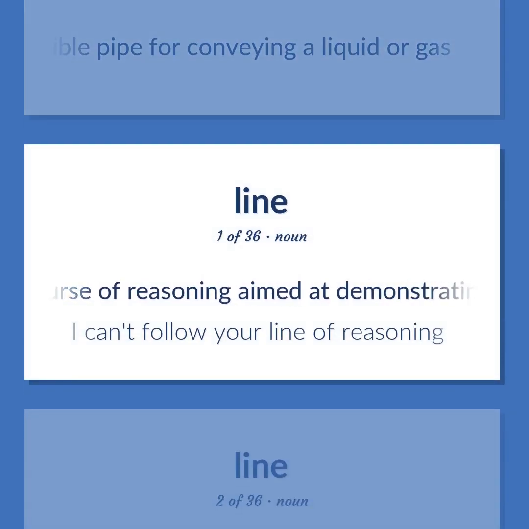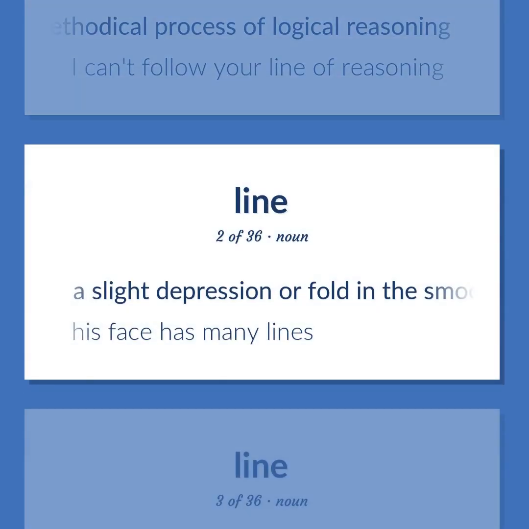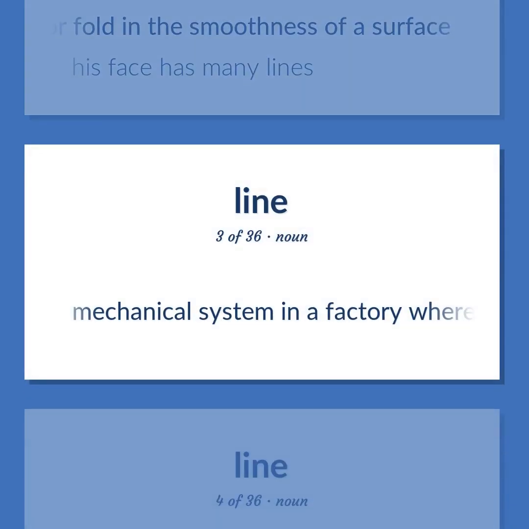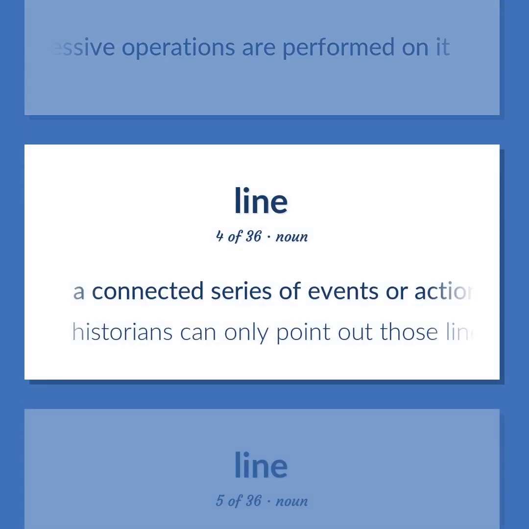A course of reasoning aimed at demonstrating a truth or falsehood, the methodical process of logical reasoning. I can't follow your line of reasoning. A slight depression or fold in the smoothness of a surface. His face has many lines. Mechanical system in a factory whereby an article is conveyed through sites at which successive operations are performed on it. A connected series of events or actions or developments.